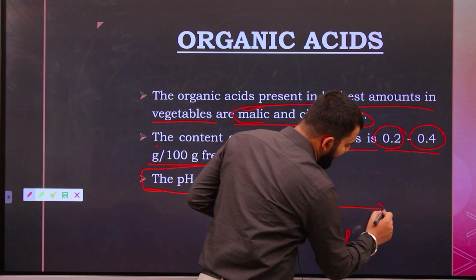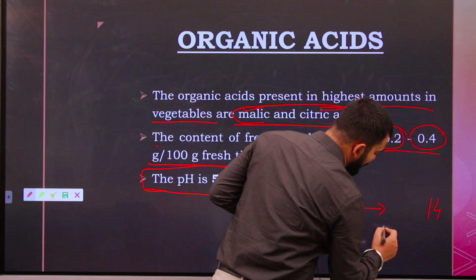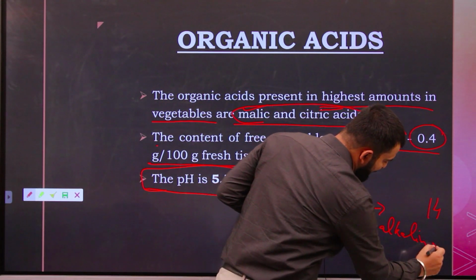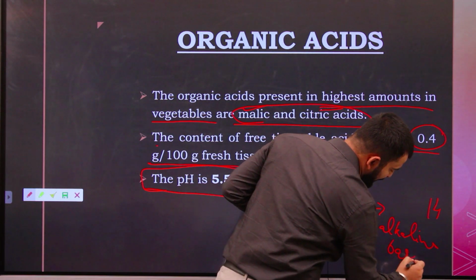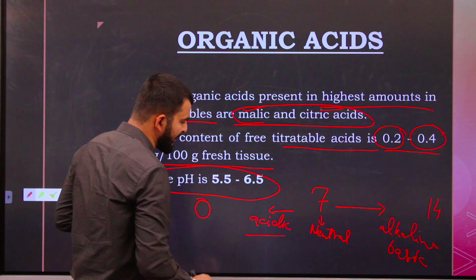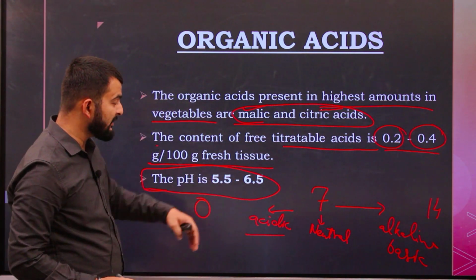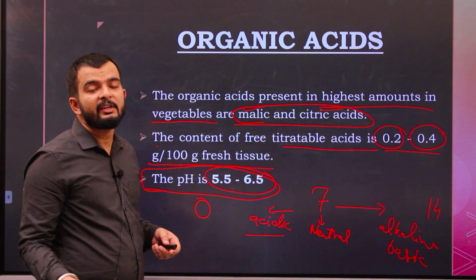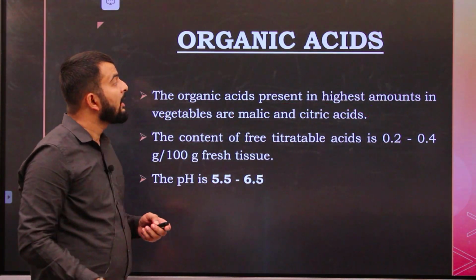If you go above 7 to 14, that will be alkaline, or you can say basic. And below 7 will be acidic, down to 0 pH. So if we see this range, our vegetables fall slightly in the acidic range.